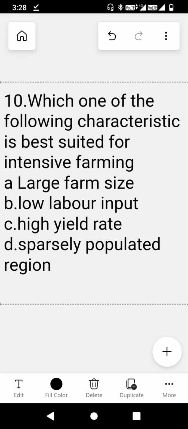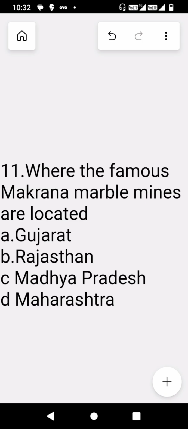The 10th question is which one of the following characteristics is best suited for intensive farming? So in intensive farming, we basically concentrate on high yield rate. High yield is best suited for intensive farming because they are small farms and we basically employ the farmer and his entire family in order to get the best out of the particular field. So whatever land is available has to be efficiently used so that it can provide high yield because we have to feed the entire population. That is why we call it intensive subsistence farming.